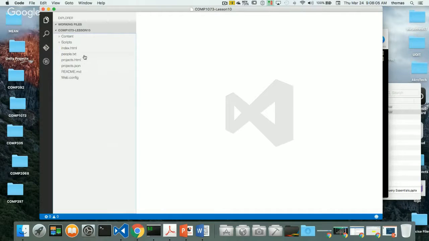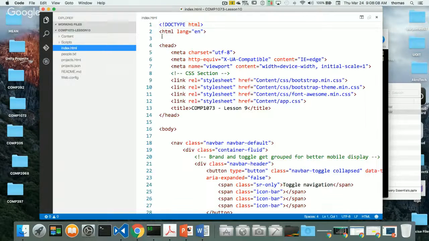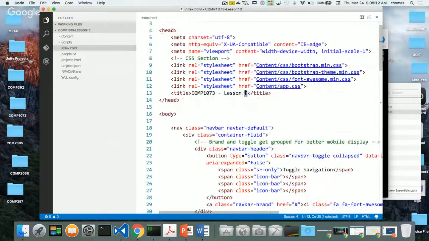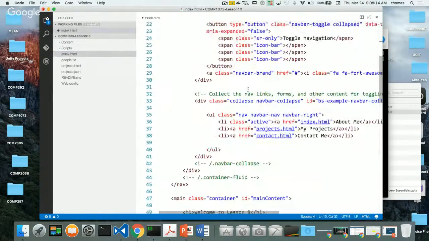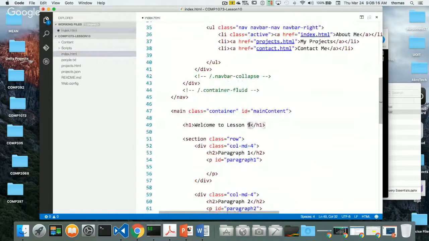So if I look at a couple changes I have to make, one of them is going to be my lesson. So instead of lesson 9, it's going to be lesson 10, of course. We're going to make some other changes here as well, because we're going to remove some items, because it's not about Ajax today so much as around jQuery. So we're going to make some changes here later on. But for the beginning, what I want to do is leave everything the way it is, and then we will modify things as we go. Notice that I also have a projects.html page. Let's leave that there. We'll see how we can do things with jQuery a little differently.